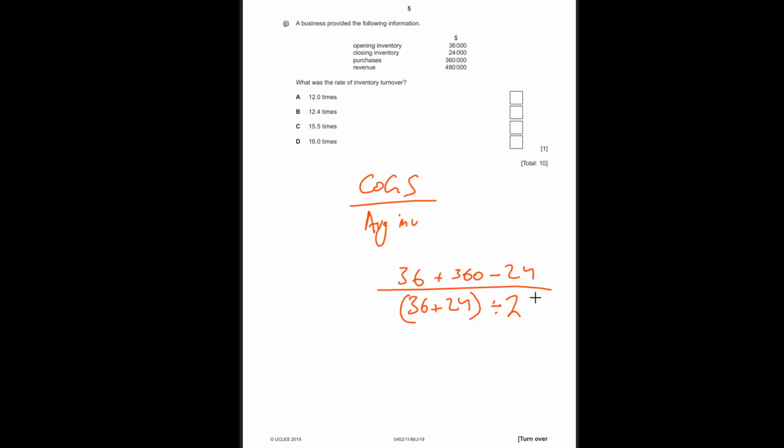Let me put it into my calculator. Here we go. It is 12.4. If you put this in your calculator, it is simply a formula, nothing else. That's why the ratios help you. They give you free marks, and that's how you get 10 marks in your exam.